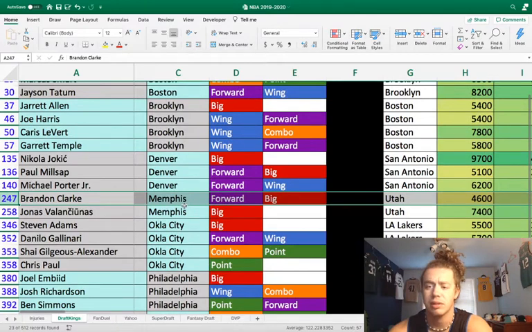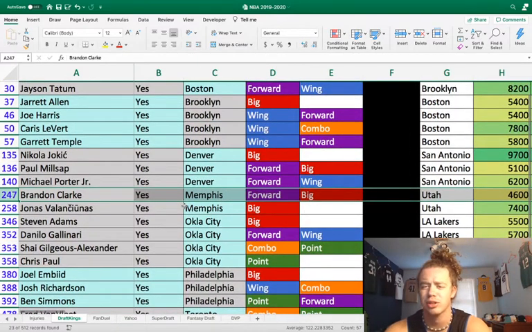He should get the minutes that he needs at 4,600. I expect him to be really highly owned. He'll probably be one of the highest owned players today, but I don't really care. I'm just going to go to Brandon Clark. He's a good point-per-minute producer, and he's very cheap, so nothing wrong with that there.